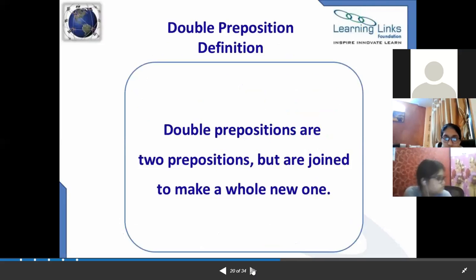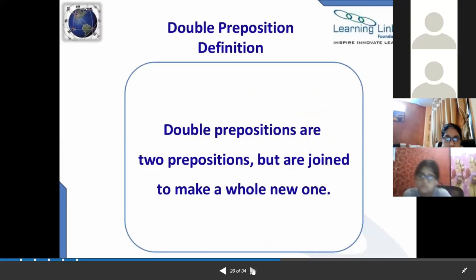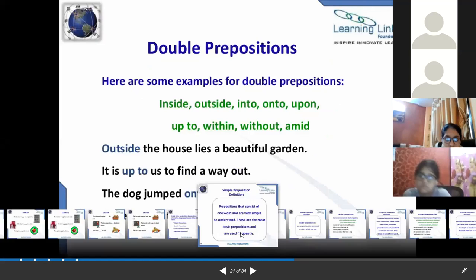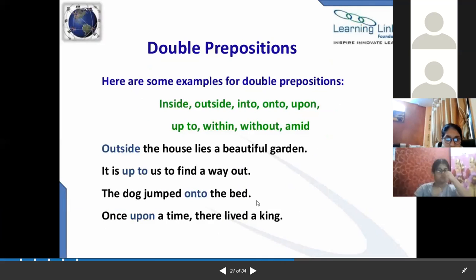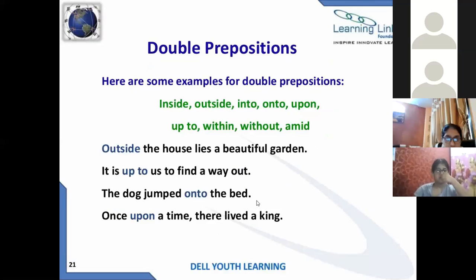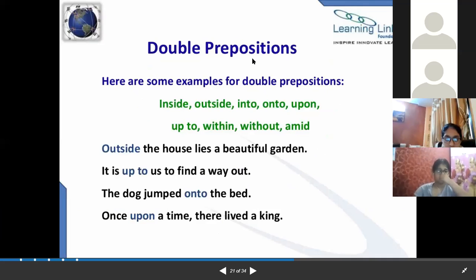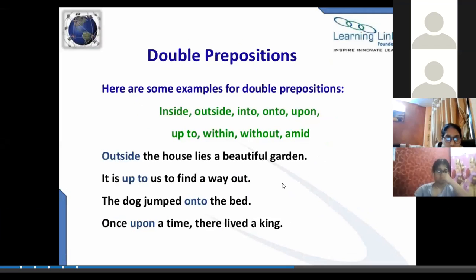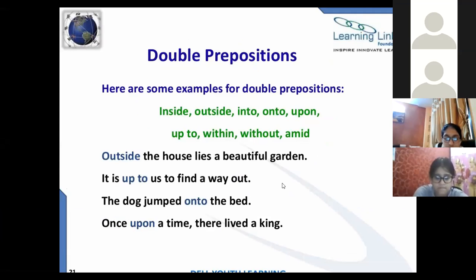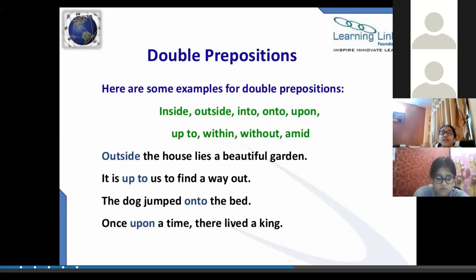So next, double prepositions are 2 prepositions which are joined, like onto. So you can see here: inside, outside, into, onto, upon, up to, within, without, amid. Outside the house lies a beautiful garden. It is up to us to find a way out. The dog jumped onto the bed. So it is joined. That's why it is called a double preposition. Once upon a time.